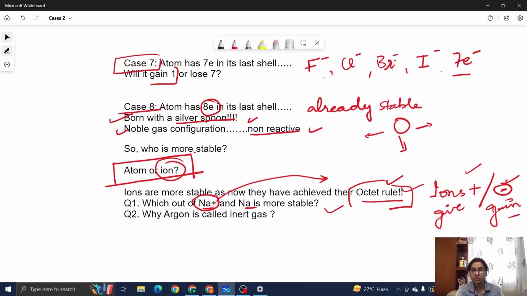So it will have a positive charge on its atom, and it is now finally an ion, which is more stable. Why is argon called inert gas? Because it has got 8 electrons already in the last shell. Again, born with a silver spoon, it actually does not need to do anything. It is already having 8 electrons. Octet rule is already achieved. That's why this is called an inert gas.